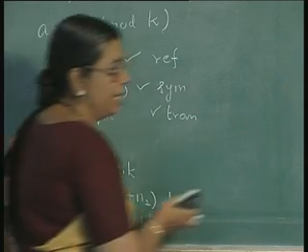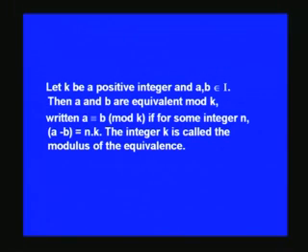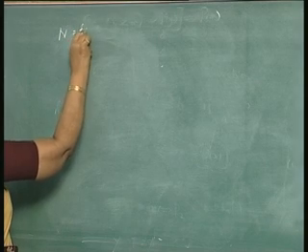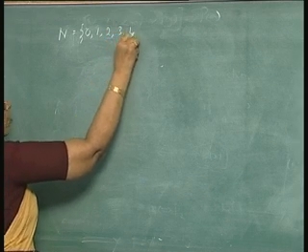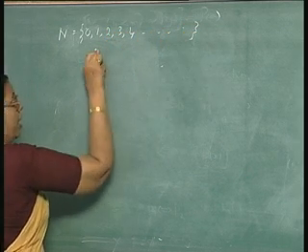Now, let us take k to be 3 and see what happens, and take the set of non-negative integers. Take the underlying set as the set of non-negative integers 0, 1, 2, 3, 4, etc. and k to be 3.